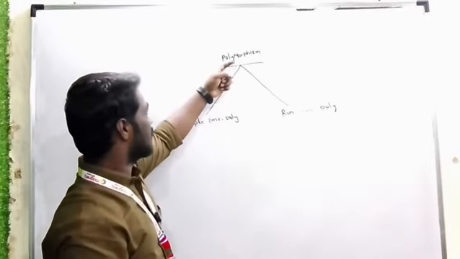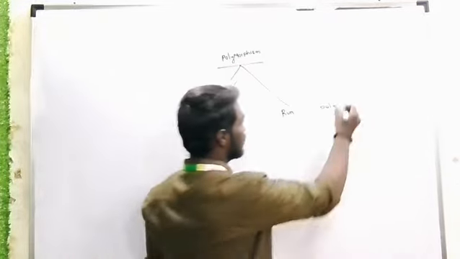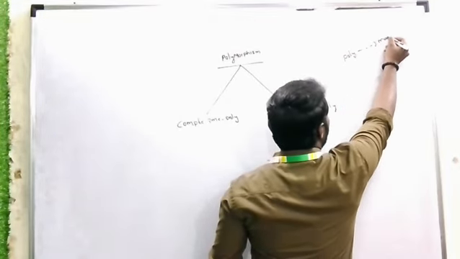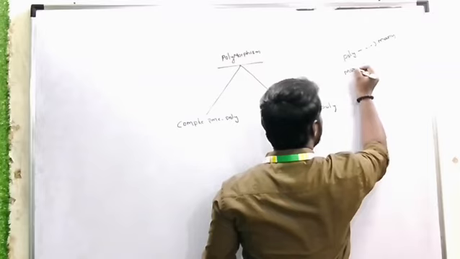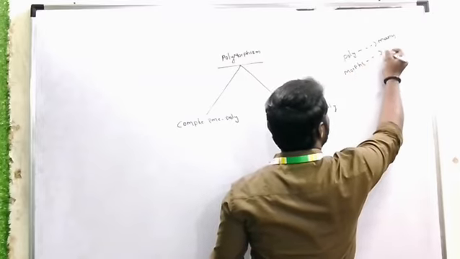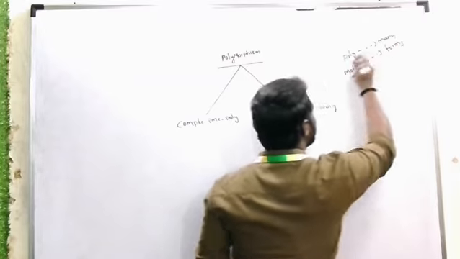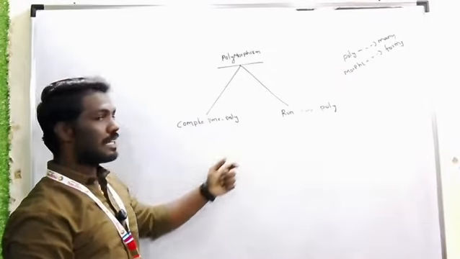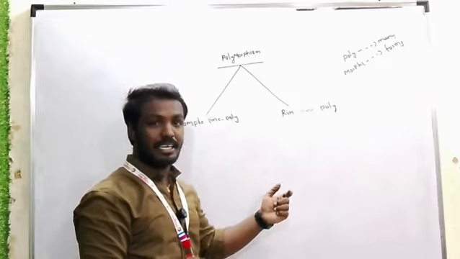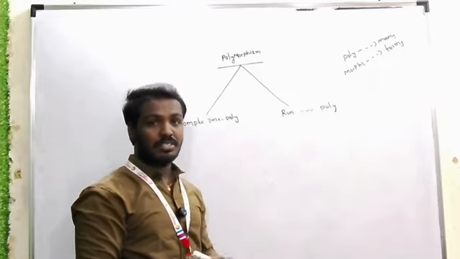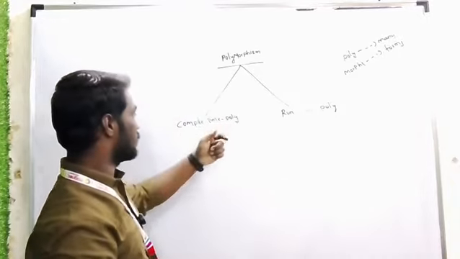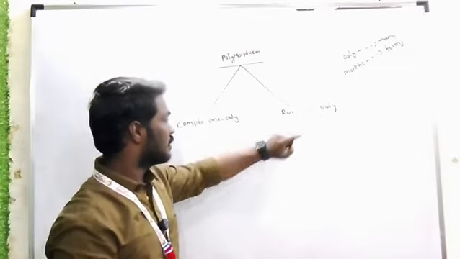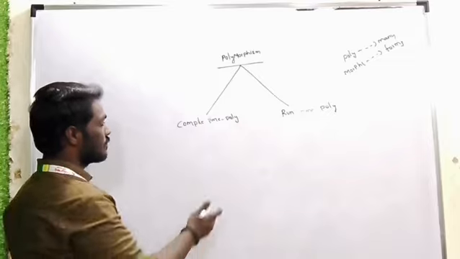First of all, you can observe in the name itself. Poly means many, morphs means forms. So polymorphism is nothing but many forms. So here also, polymorphism is nothing but an object shows different behavior at different stages of its life cycle. In polymorphism there are mainly two types: compile time polymorphism and runtime polymorphism.